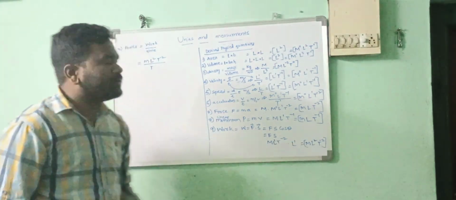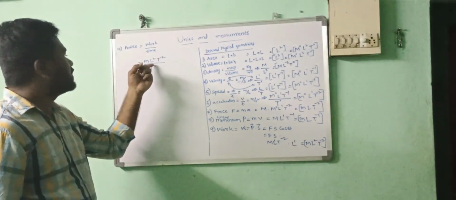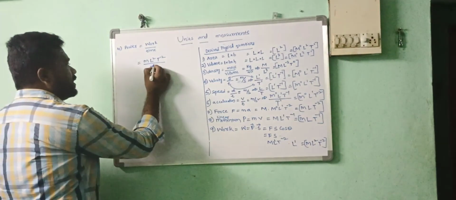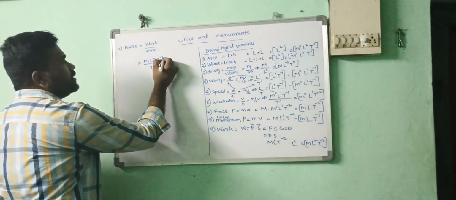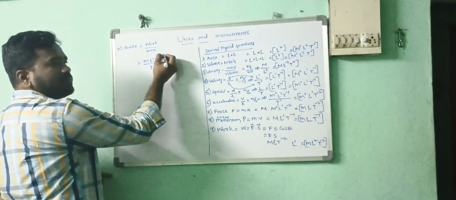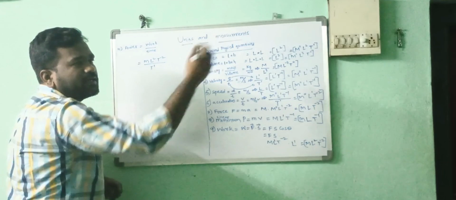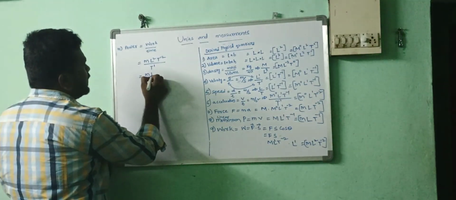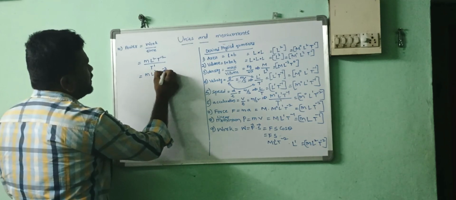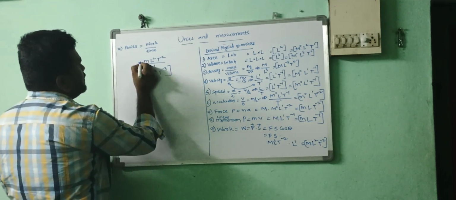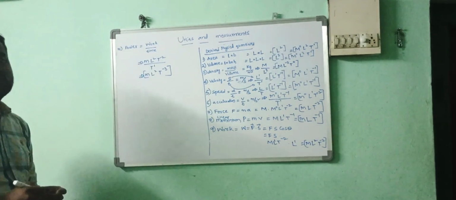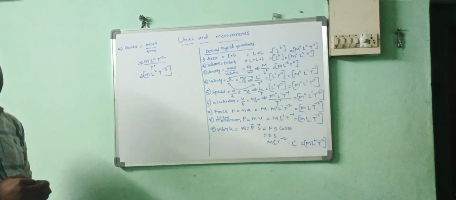For the time you have to write T only. Now T power 1 is in the denominator, so moving it to the numerator it becomes minus. Minus 2 plus minus 1 becomes minus 3. M L square T power minus 3. So this is the dimension for the power.